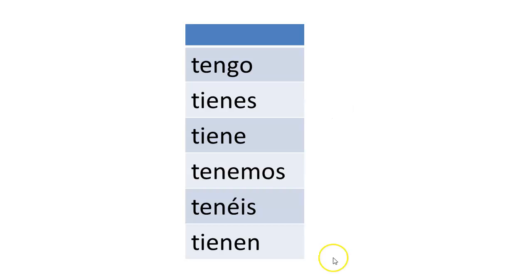Just a quick reminder, you absolutely have to know how to conjugate the verb tener in the present tense. It's an irregular verb. You just basically have to memorize it. There's no way around it.